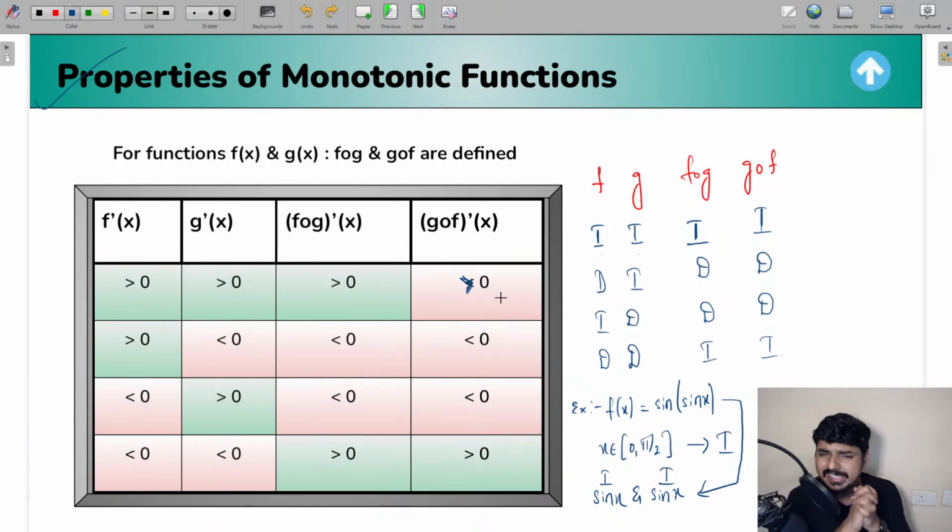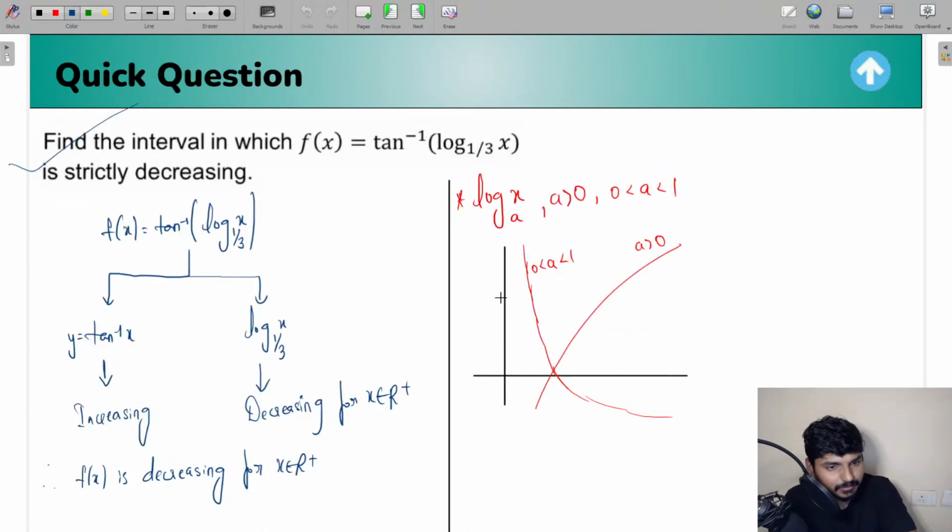Let us say, guys, if you're not able to apply the property, or if you don't have any idea about the individual functions involved in the composite function, in that case आपके पास तो method है ना. In any question where the increasing and decreasing concept is involved, you can apply that method, guys. So method आपके पास है already. You can apply the method and get the same answer. But using these properties, guys, you'll get the answer much more easily and within a very short time. I hope this concept is clear for all the students.